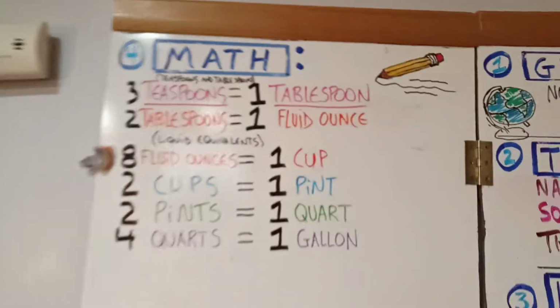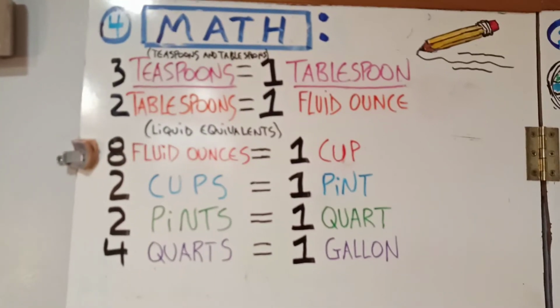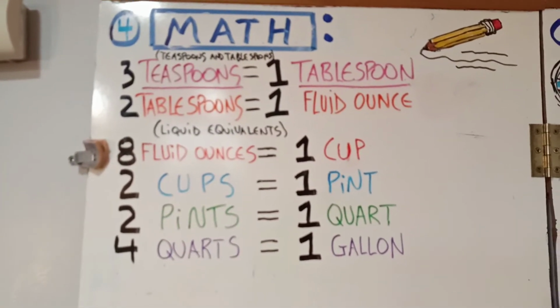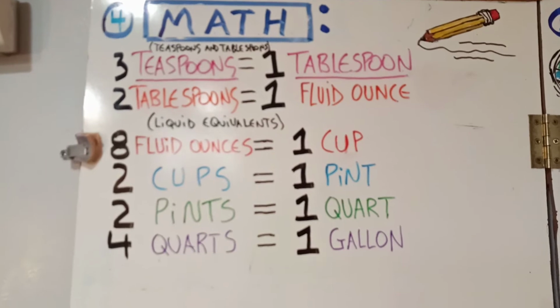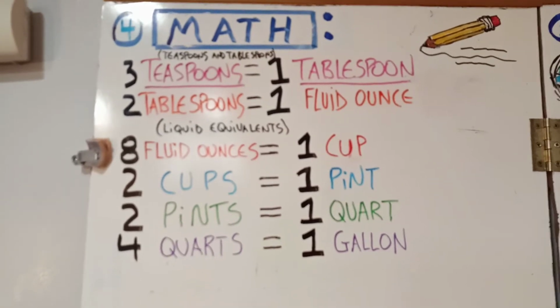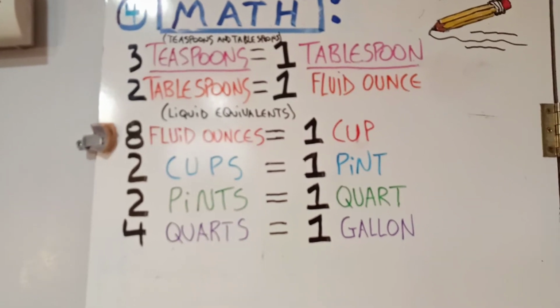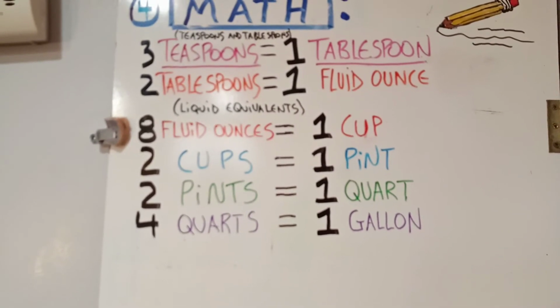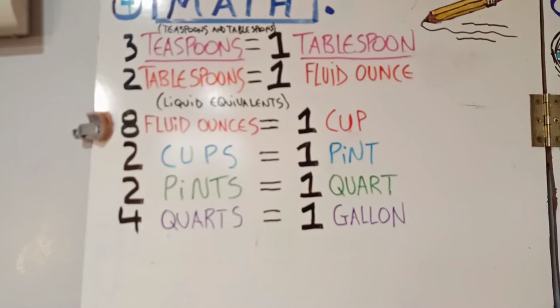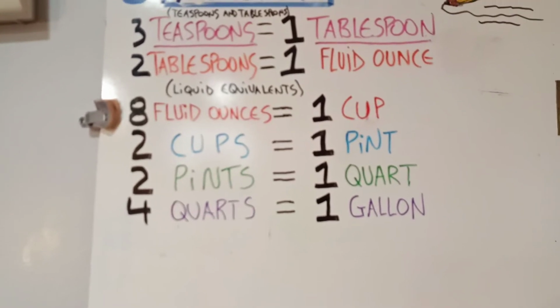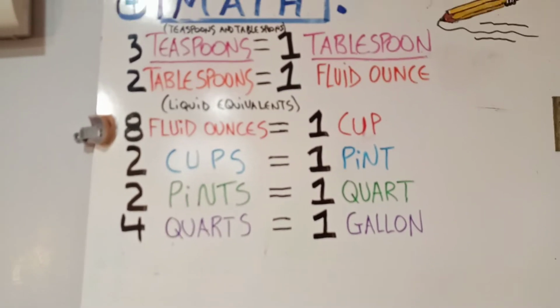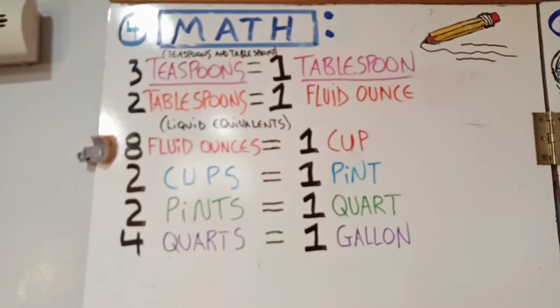And then for math, we're going to pick up with, let's start with our teaspoons and tablespoons. It goes like this. 3 teaspoons equals 1 tablespoon. 2 tablespoons equals 1 fluid ounce. Liquid equivalents. 8 fluid ounces equals 1 cup. 2 cups equals 1 pint. 2 pints equals 1 quart. 4 quarts equals 1 gallon.